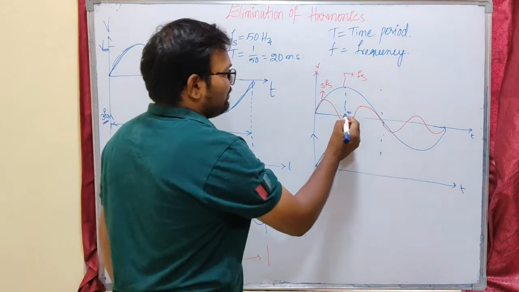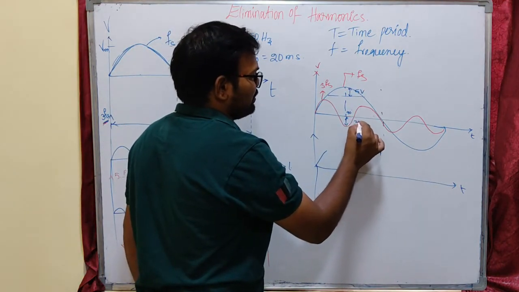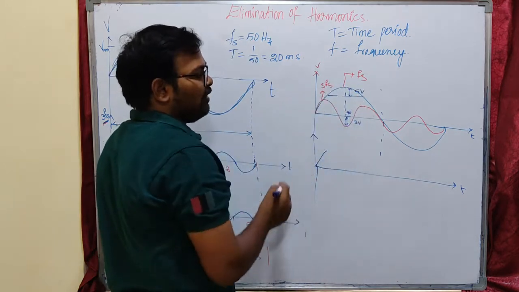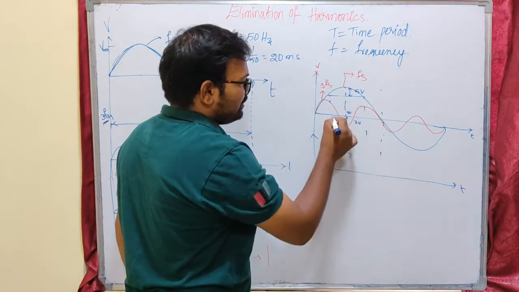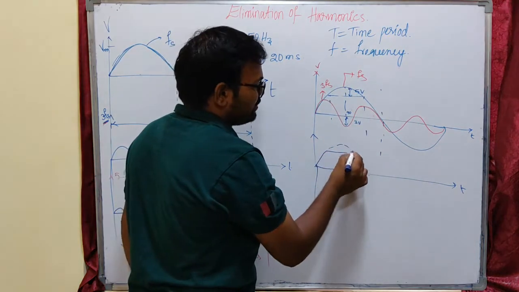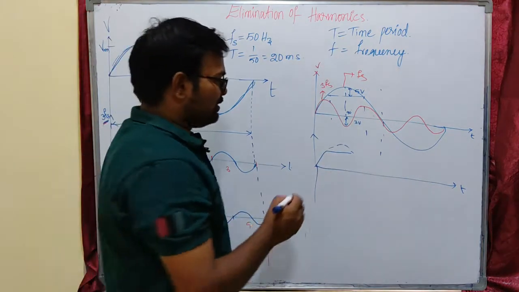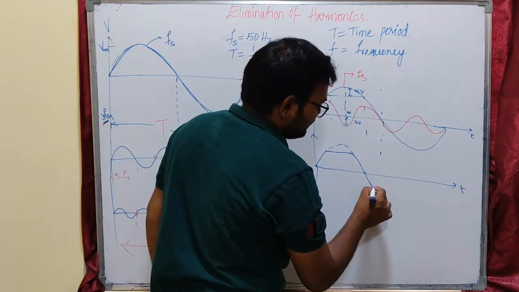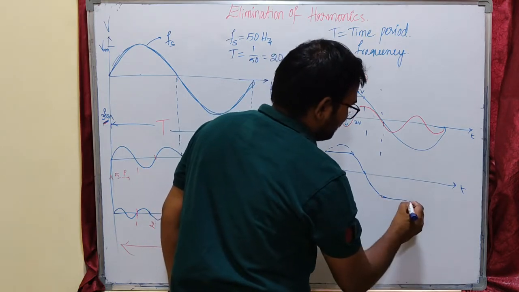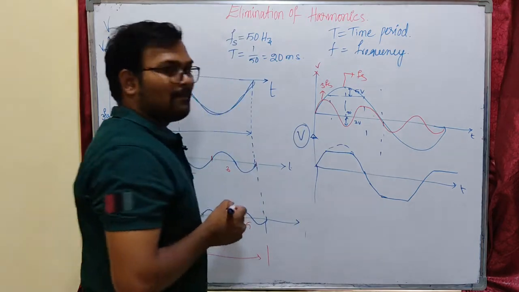That means if this is around 5 volts and this is around 3 volts, these 3 volts will be subtracted from 5 volts, that will become 2 volts. That means my waveform is reduced, this peak is eliminated, chopped I can say. The peak of the fundamental component is chopped. We are left with this waveform and the remaining will be like this. It will continue throughout the waveform. That is the output waveform of our generator.